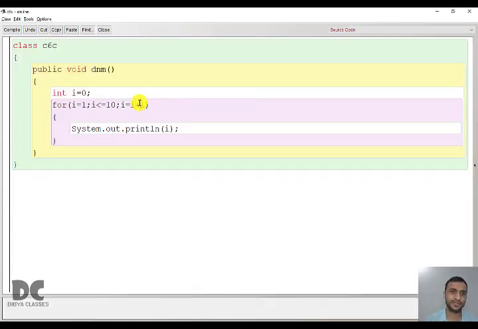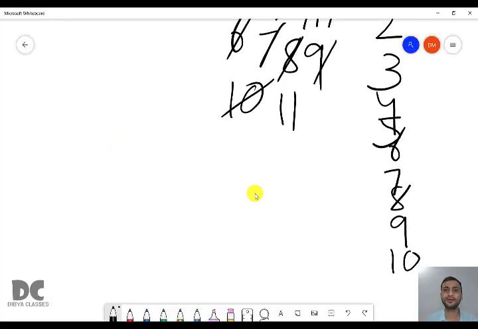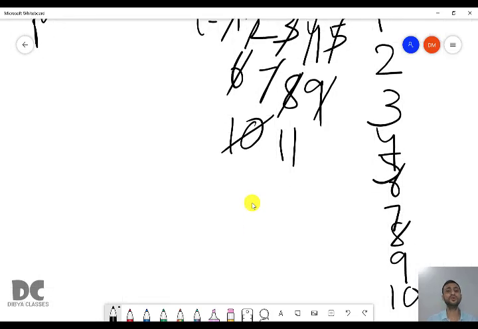When I value becomes 11, it will check 11 less than or equal to 10, the condition of the for loop will become false and it will no more be executed. It's the end of the program. So again we are getting the same answer, that is from 1 to 10. Understood how all the three types of loops are working?